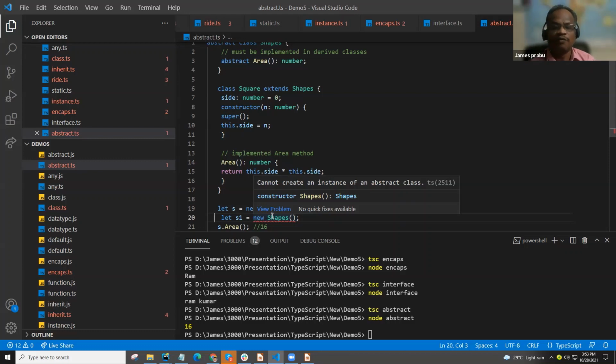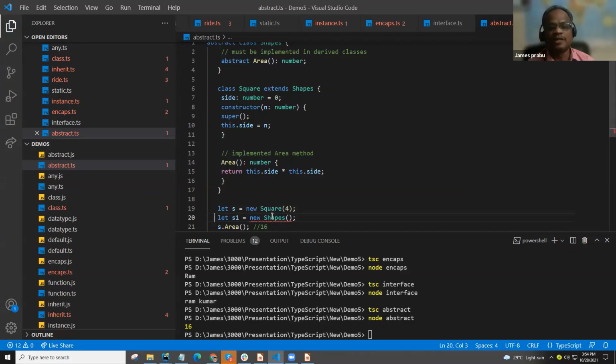So we need to decide whether we are going to go for interface or abstract to create the contract. That contract should be followed by all the developers. Mostly people go for interface. This is one of the ways, but nowadays 90% of projects and companies are following interface only, because that is a very simple implementation. So this is about abstract.